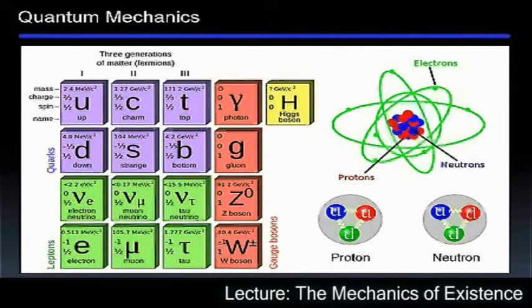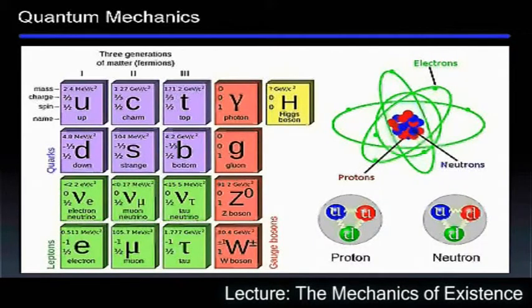Bosons are the force-carrying particles and account for three of the four forces of nature. These are the photon, which carries the electromagnetic force, the gluon, which represents the strong force, and the weak force is represented by the W and Z bosons. The newly discovered Higgs particle is also a boson, and is the particle that represents how matter comes into the universe. The remaining force of gravity is represented by a theoretical particle called a graviton, but as it is yet to be discovered, it is not included in the Standard Model.